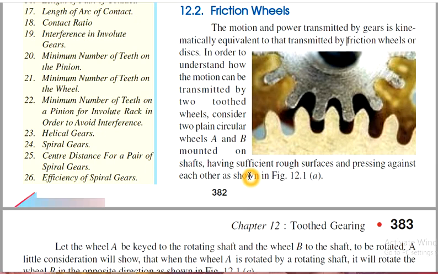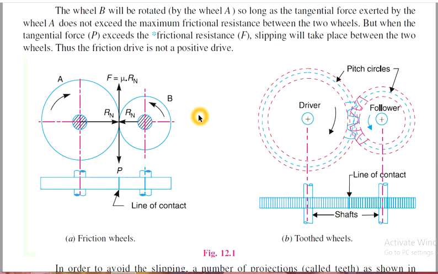A is keyed to the rotating shaft and B is on the shaft to be rotated. A little consideration will show that when wheel A is rotated by the rotating shaft, it will rotate wheel B in the opposite direction.